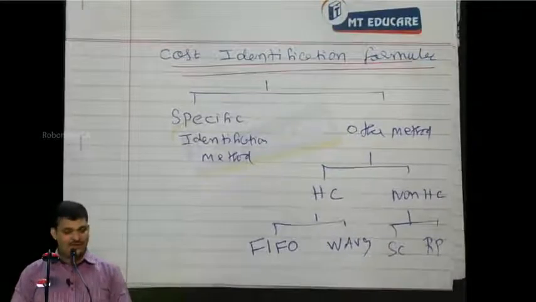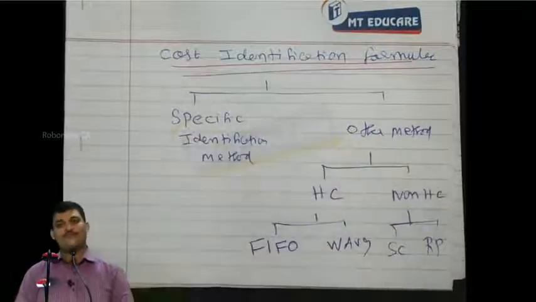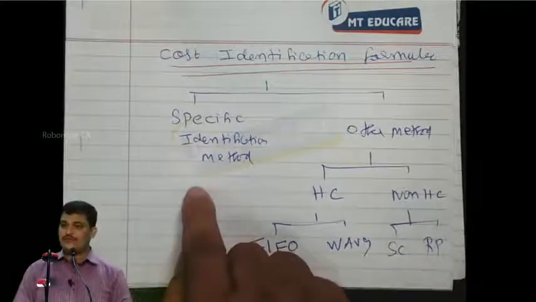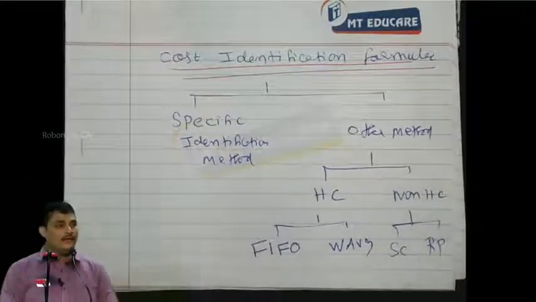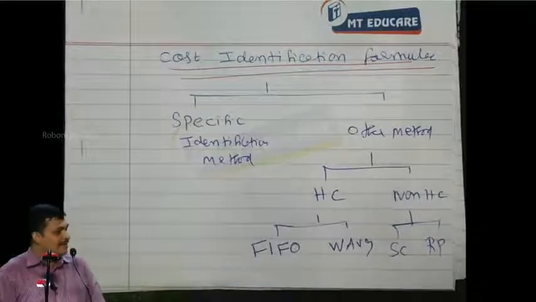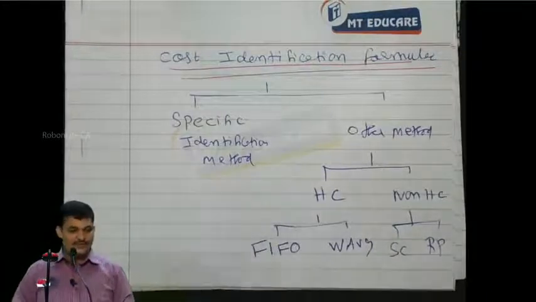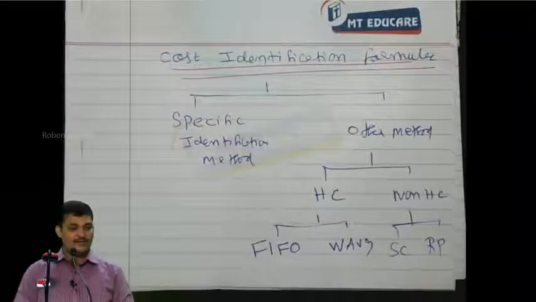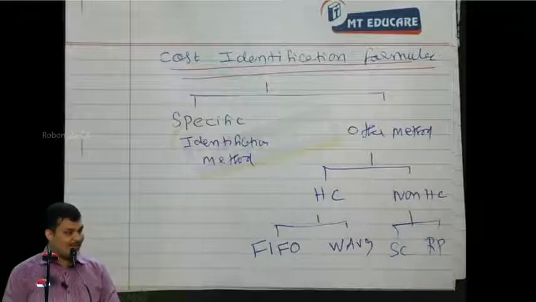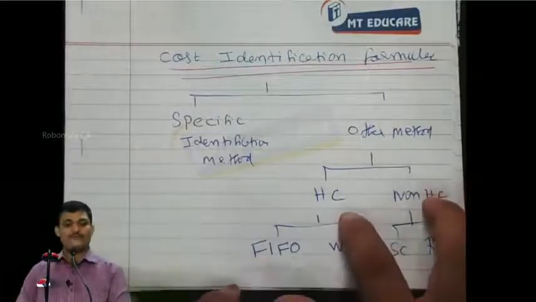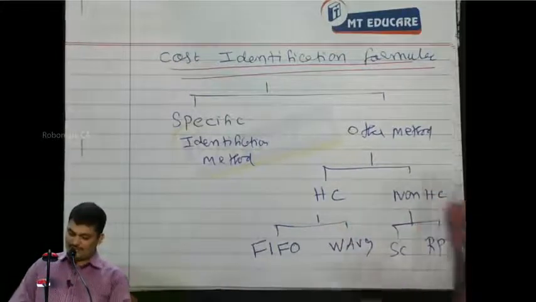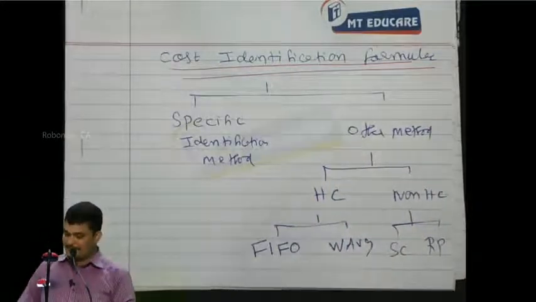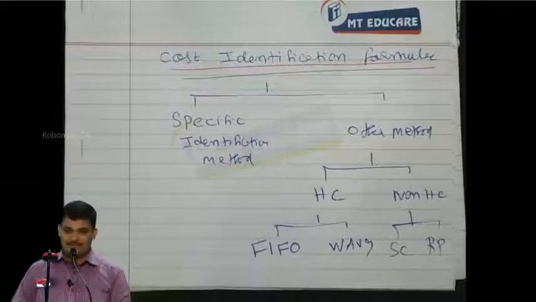For finding the cost, the specific identification method is followed if the goods are separately identifiable, for heterogeneous type of goods. Otherwise, for homogeneous goods you will follow cost formulae. For what purpose? For valuing inventories? No, for finding the cost price. So you have the historical cost method and the non-historical cost method. Historical cost method: FIFO, weighted average. Non-historical cost method: standard costing, retail price method.